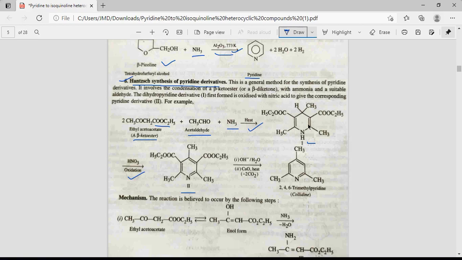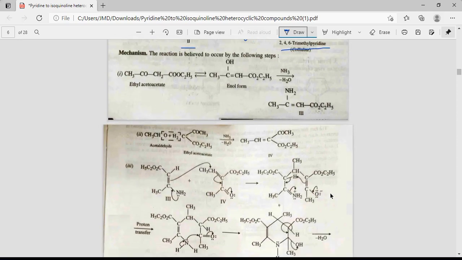Here cyclization takes place and there are 2 double bonds in the structure, but when we react with nitric acid there is loss of hydrogen and formation of structure 2. Further on treatment with base and water, and further on heating in presence of calcium oxide, decarboxylation of these groups takes place, we get a pyridine derivative. What is the mechanism of this reaction? This reaction occurs by these steps.